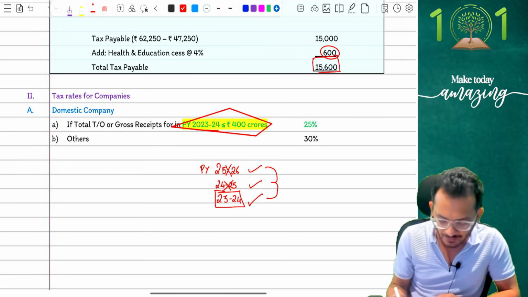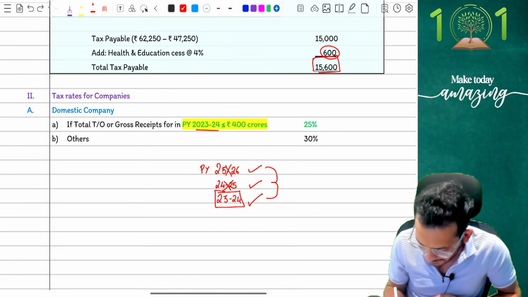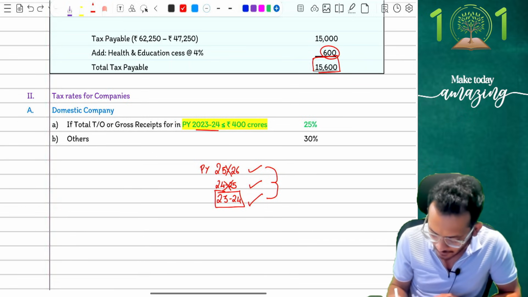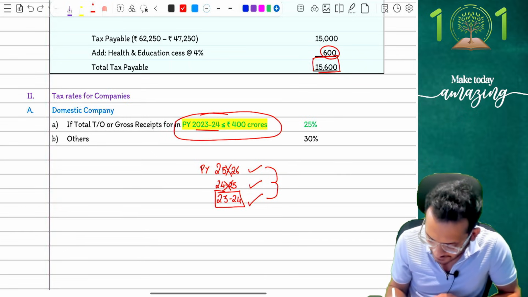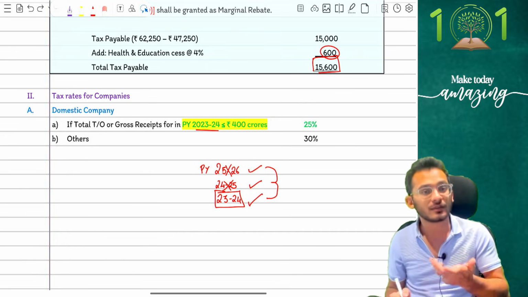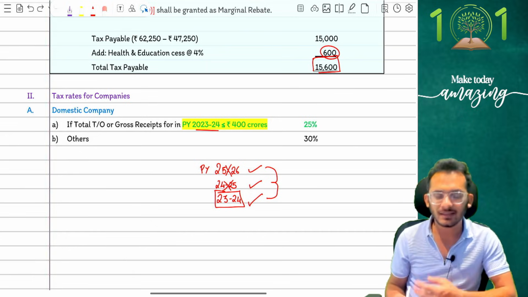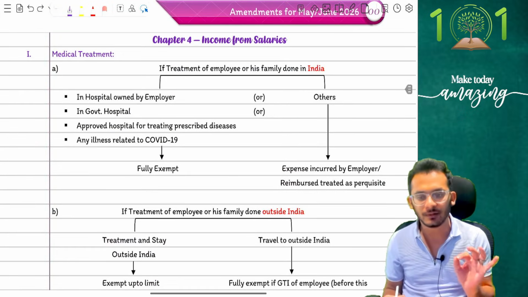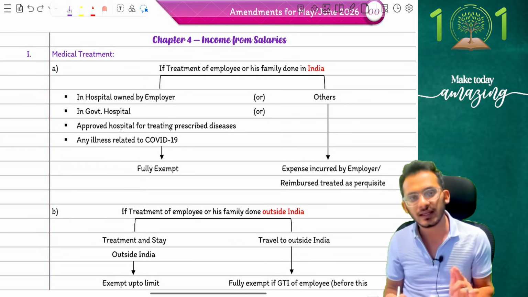So they're simply coming and saying, if your turnover in 23-24 is up to 400 crores, you can take a tax rate of 25%. Otherwise, tax rate is simply 30%. That is what the statement is. Clear? Yes. Chalo, good. That is the major amendments that you have in your basics of tax, people. Any difficulties on this? Let's go forward.